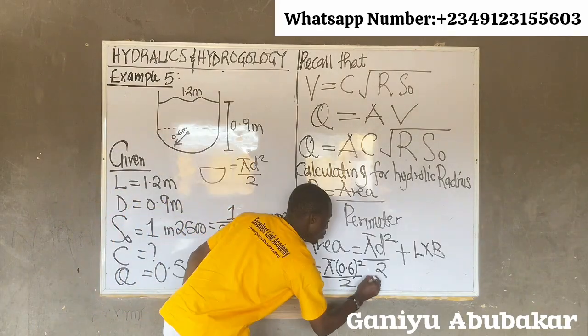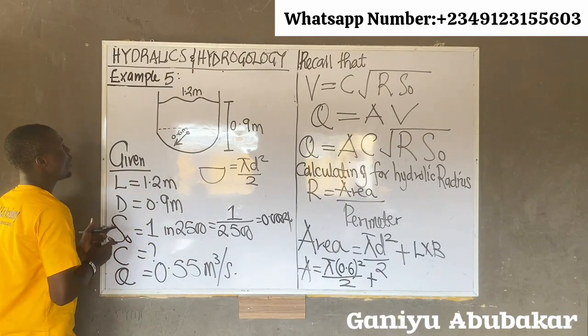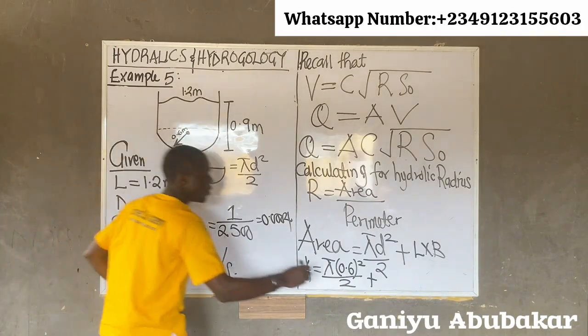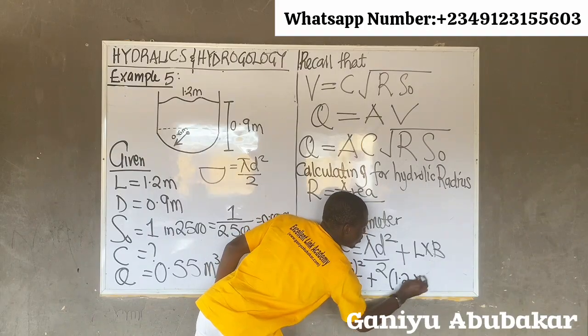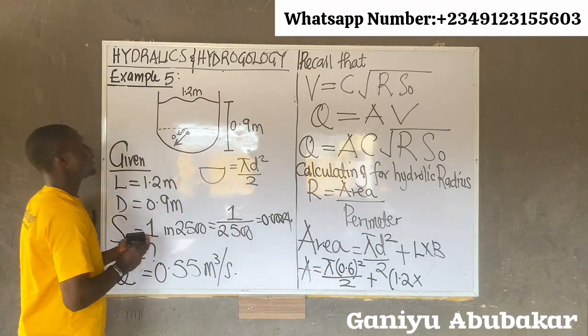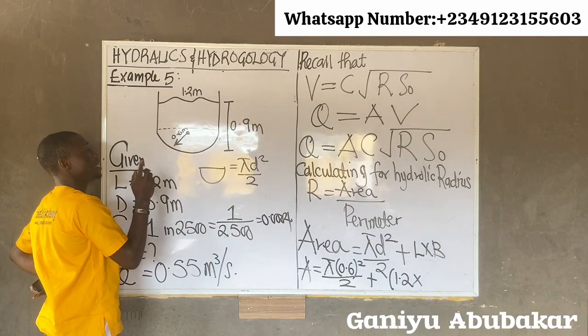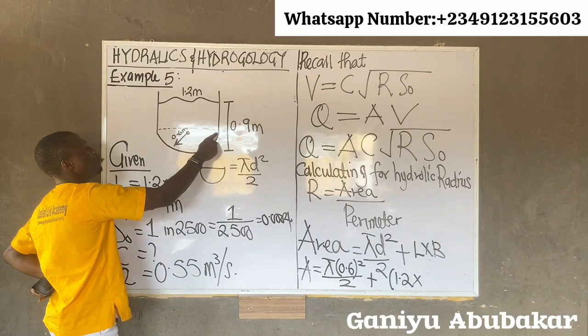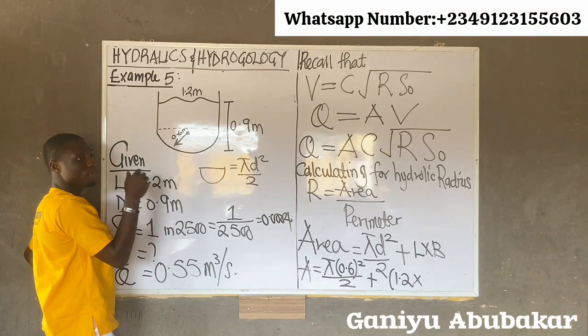Next up, plus length. What's the length here? 1.2. That gives you 1.2 times what's the breadth there? It is 0.3 in this case. Now here's the idea. If this gives you diameter 0.6, half of it is what? 0.3.